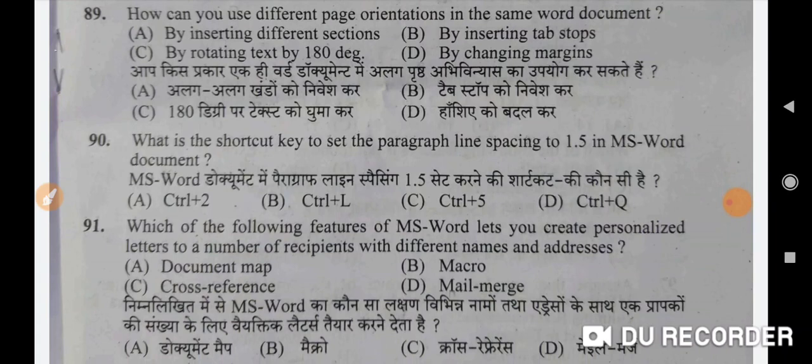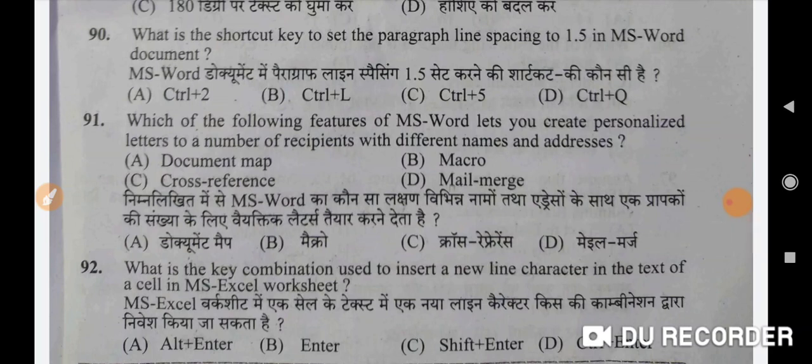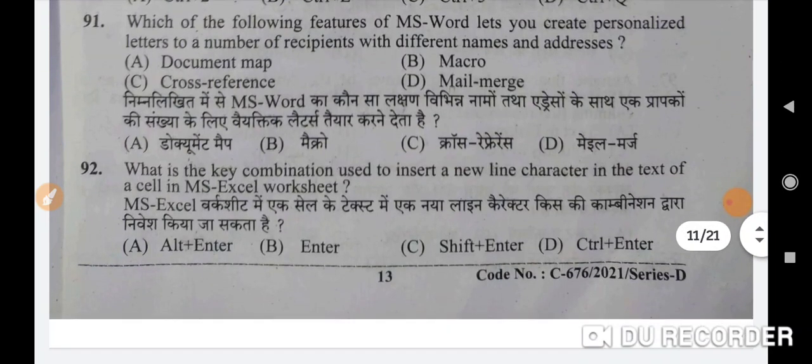By changing margins. Next is: what is the shortcut key to set the paragraph line spacing to 1.5 in MS Word document? Correct option is C. Control plus 5. Next is: which of the following features of the MS Word lets you create personalized letters to a number of recipients with different names and addresses? Correct option will be D.